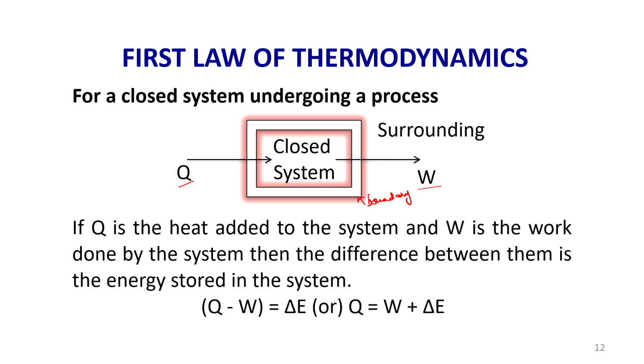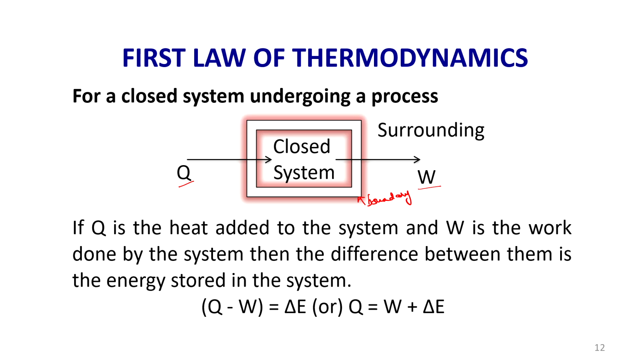Before seeing the equations, you should keep in mind that if heat is added to the system, it is positive. If heat is removed from the system, or heat is lost by the system, it is negative. Work done by the system is positive and work done on the system is negative. So, here heat is added, so it is a positive quantity, and work is done by the system, so that is also positive.